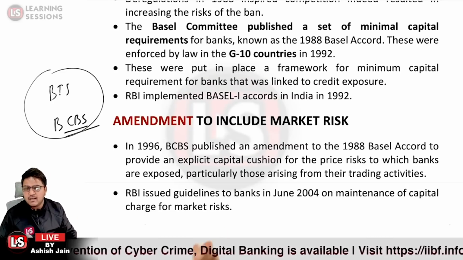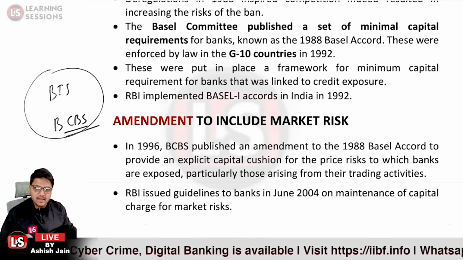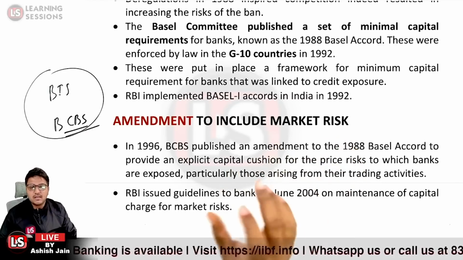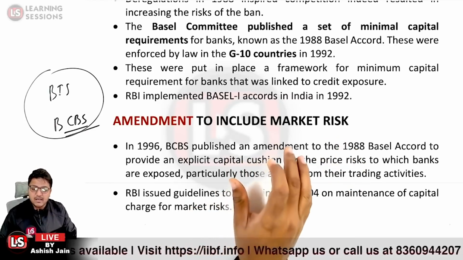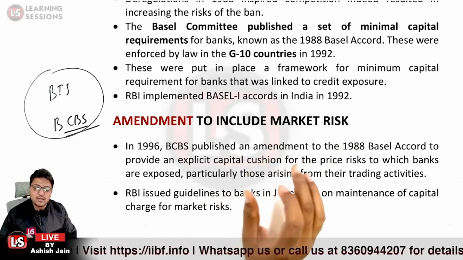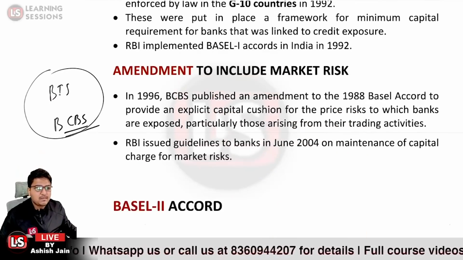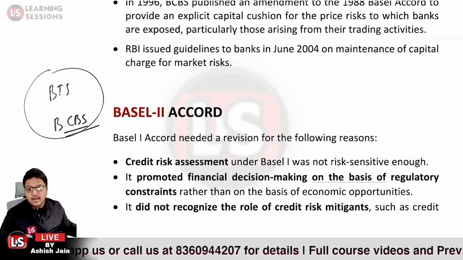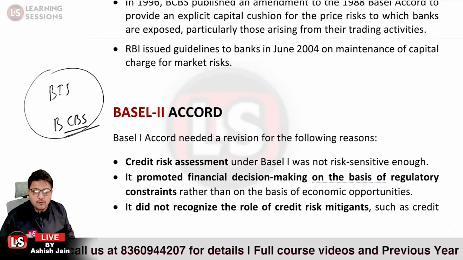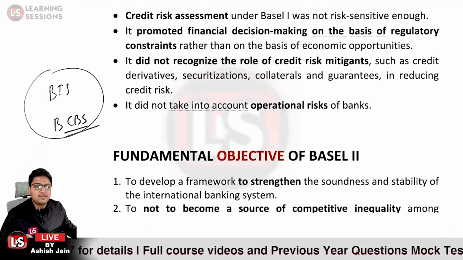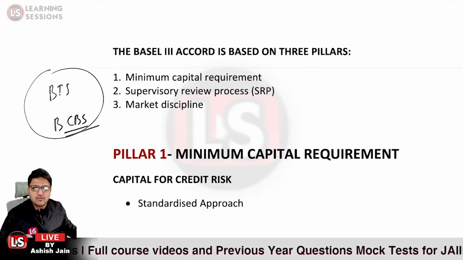Previously they were maintaining the capital only and only for the credit risk, but as per the new amendment to the Basel 1 Accords, the capital is also maintained for the market risk. And further there were amendments under Basel 2, and then the capital is also being maintained for the operational risk also. And there are three pillars in case of Basel.